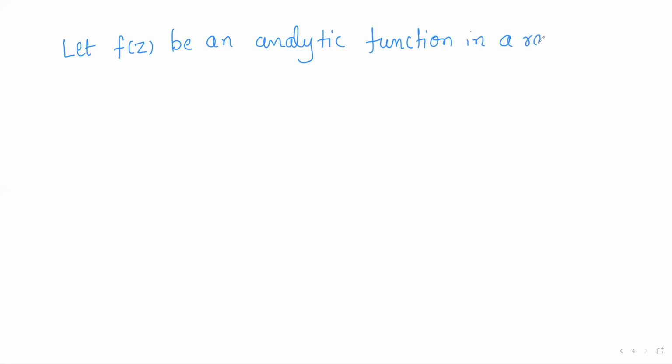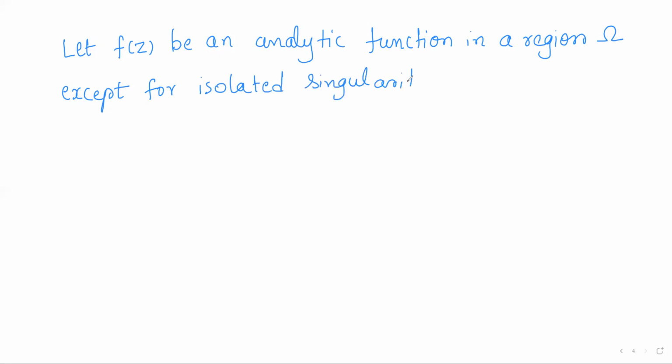So now we shall start the proof. What is given? In the hypothesis, first of all, they have given: let f of z be an analytic function in a region omega, except for isolated singularities.